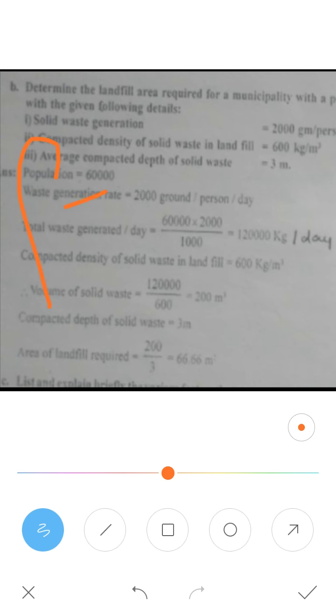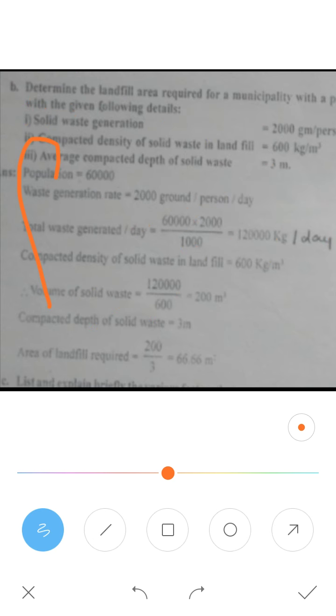Density is equal to mass by volume. The density of the solid waste is given in the question as 600 kg per metric cube. You need to determine the volume, so just interchange them. Volume goes to the numerator and density goes to the denominator. Got it? So the final equation is: volume is equal to mass by density.